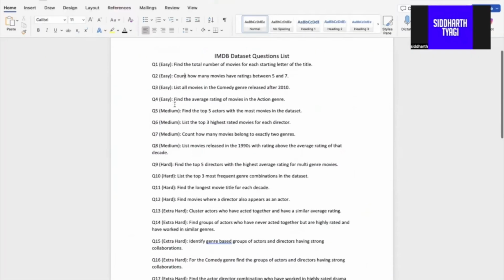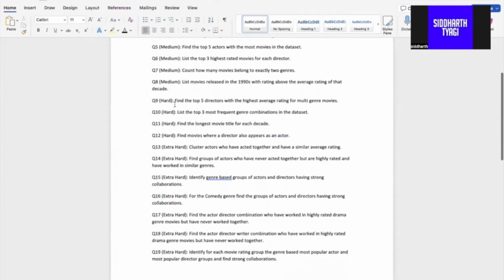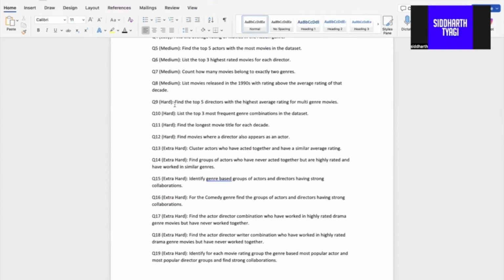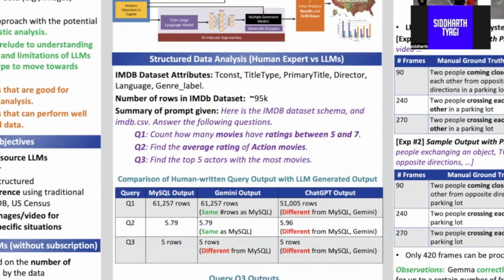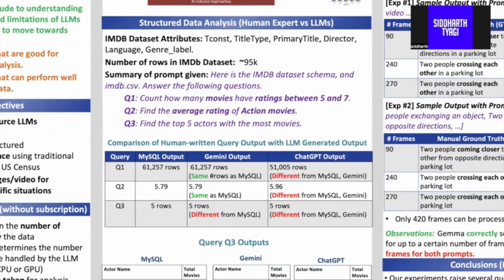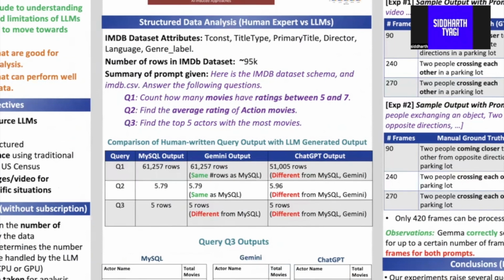These range from easy, medium, and hard, and also extra hard questions. Now I'll show one of the hardest queries, query 3. Query 3 asks for the top 5 actors with the most movies. Here we compare outputs from MySQL, Gemini, and ChatGPT.